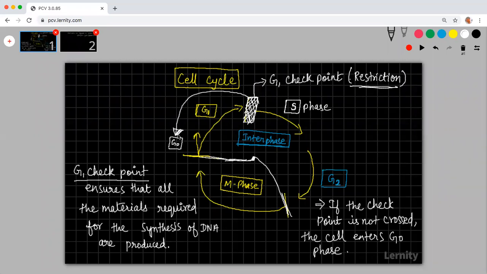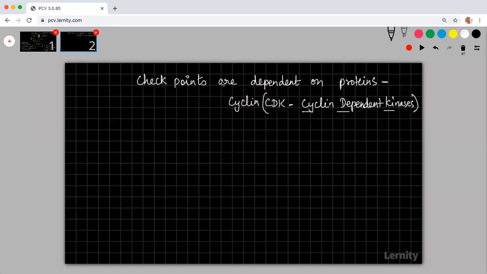So what I'm trying to tell here is that these checkpoints are nothing but enzymes. These enzymes will try to determine whether you can proceed from G1 to S phase or not. These kinds of enzymes, which we call cyclin dependent kinases, are the ones which are going to determine whether this particular cell can move to the next phase or not. Are we understanding? So these proteins will decide whether the cell is qualified to enter the next phase or not.